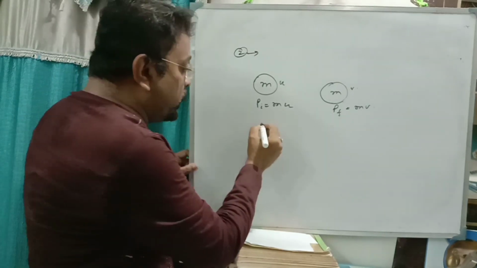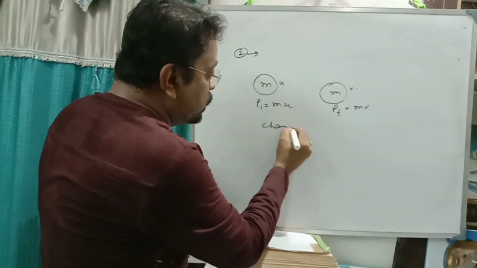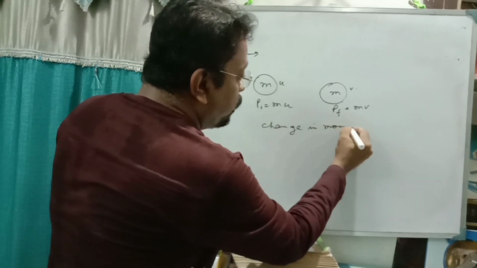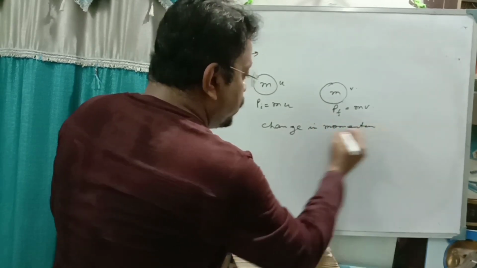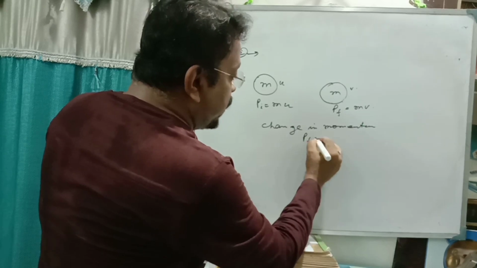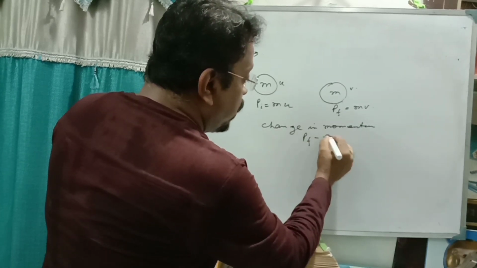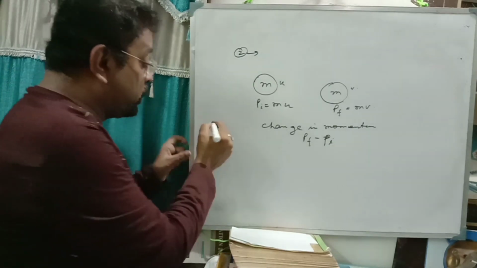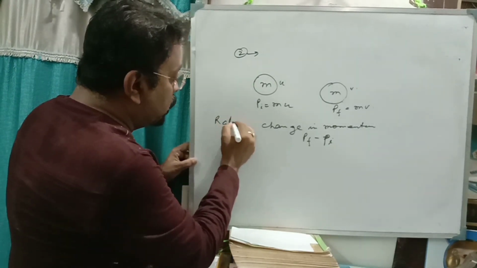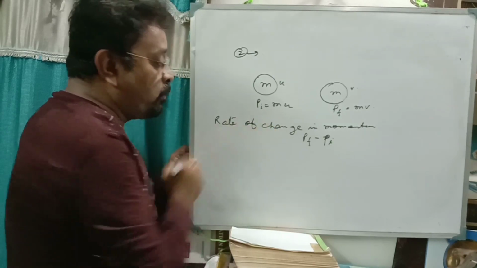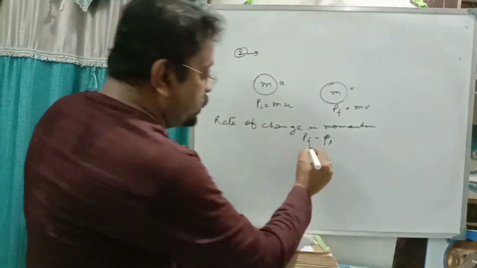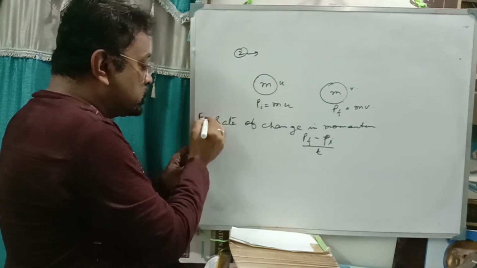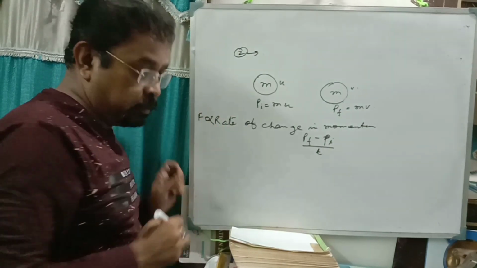Change in momentum is final momentum minus initial momentum. But Newton says that the rate of change of momentum, rate meaning divided by t, so you divide it by t, is proportional to the force.